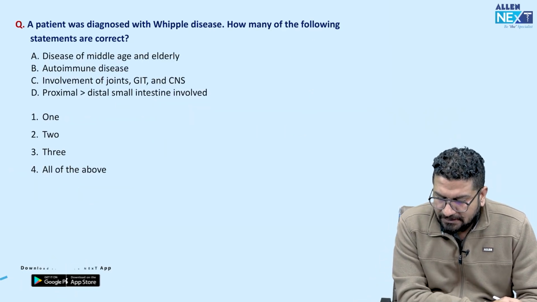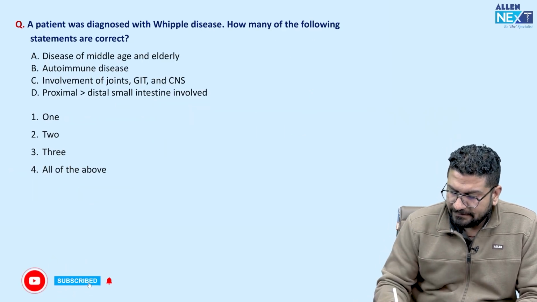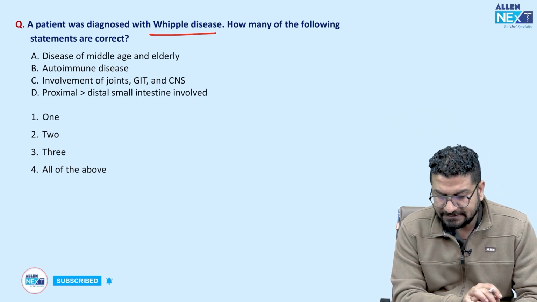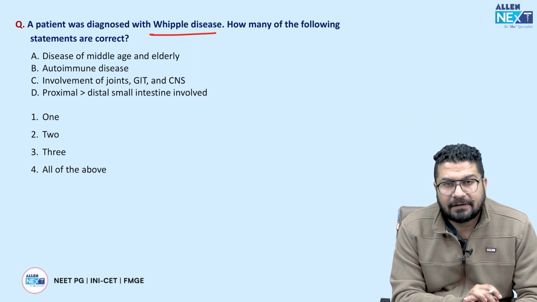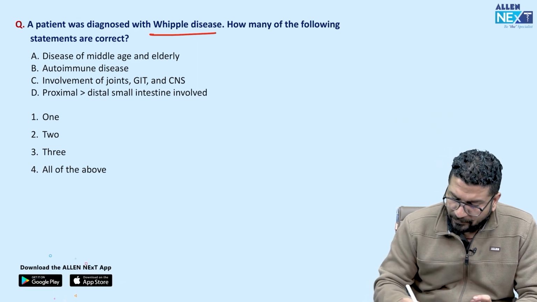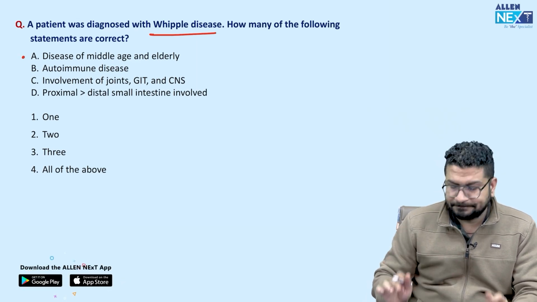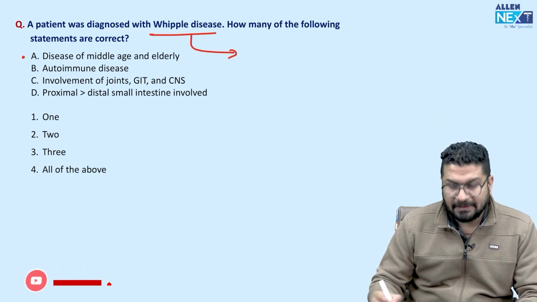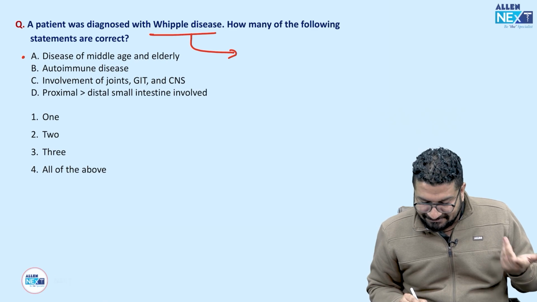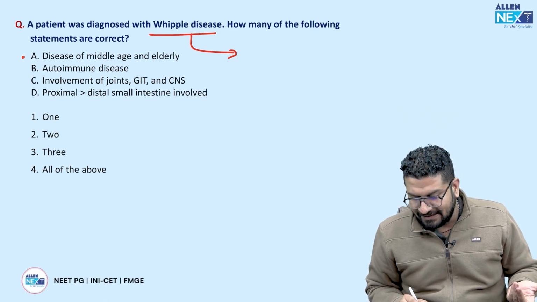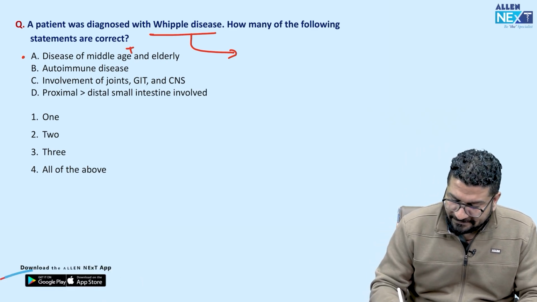Now coming to a patient was diagnosed with Whipple disease. How many statements are correct? So let us see disease of middle age and elderly. Suppose you don't know this, so let me keep it. So Whipple disease, we are studying in medicine, so of course you will not see this in pediatrics. So again, it is a disease of middle age and elderly. So this becomes a true statement.